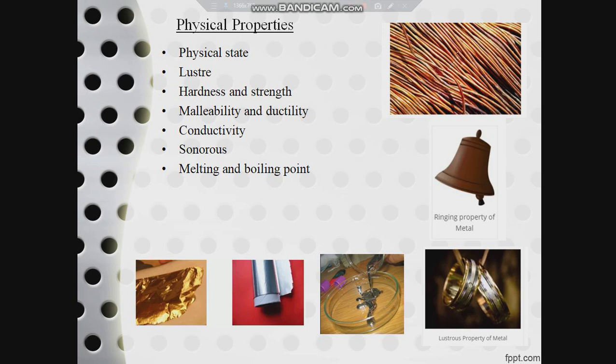So you can perform a small activity at home to check the malleability of metals and non-metals, but it is always advisable to do this activity with the guidance of your parents. Collect pieces of the following objects: thick copper wire, thick aluminium wire, iron nail, coal, and lead of a pencil, which is nothing but graphite. Now keep all these objects on the floor, and with a hammer try to beat them again and again with the same force, and note down your observation.